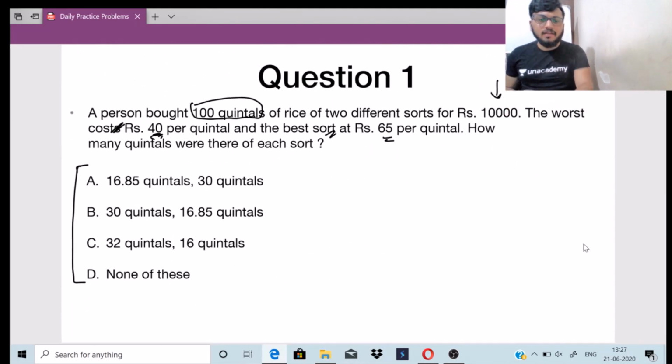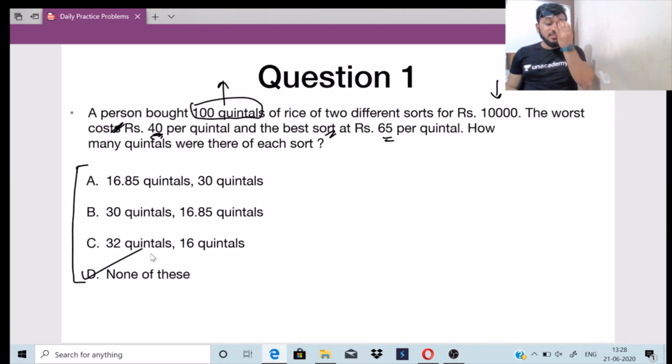So if you go back, none of the options match it. The options are given as 16 and 85. If you guys are really good at grasping these questions, you don't even go for solving it. Because 100 quintals is given, and here 30 plus 16 will not even equate to 50 quintals, not 100 quintals. So before solving the question, you will go for option D.